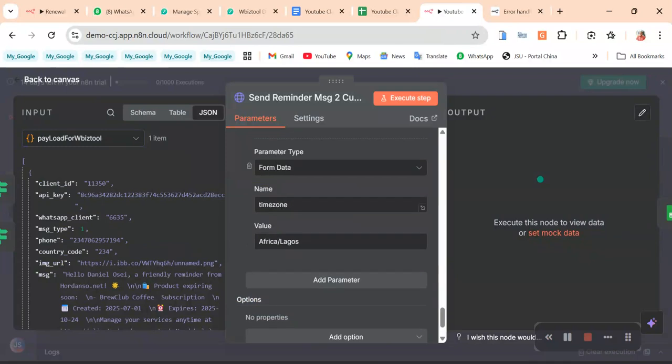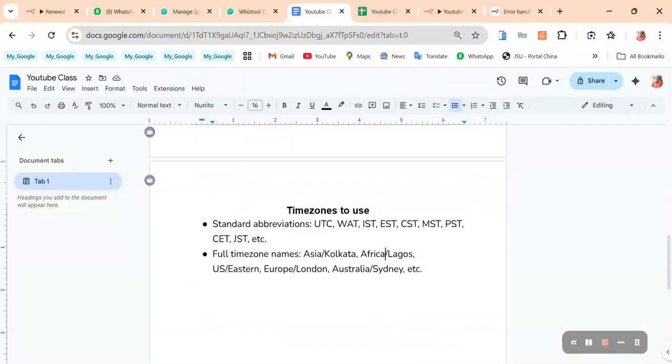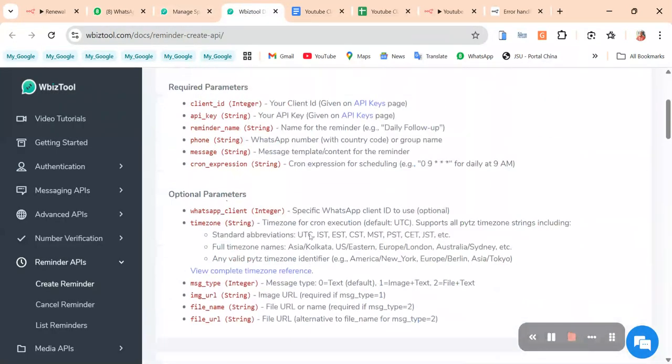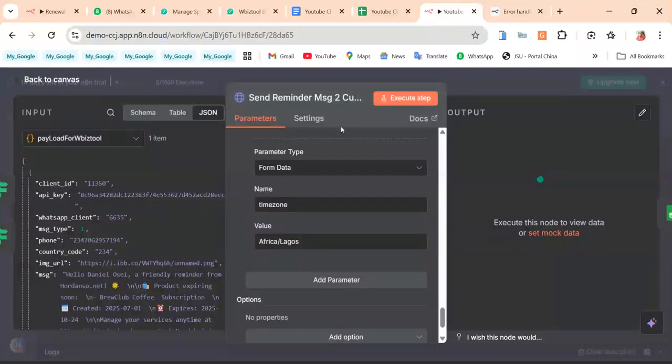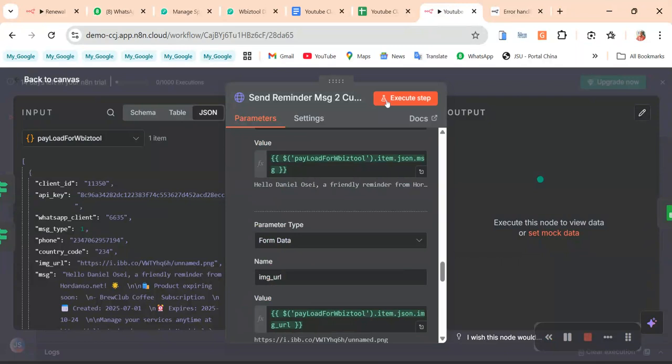The next thing again is you need a time zone. There are two ways to add your time zone. You can use the standard abbreviation, maybe UTC, or you can use the full time zone, like Africa/Lagos, Asia/Kolkata, Europe/London, US/Eastern, like that. If you go to their documentation, they have given an explanation on how to put those here. So there is nothing much there. Now I'm going to send a reminder.